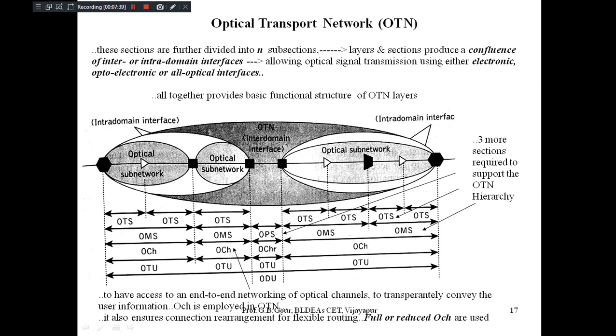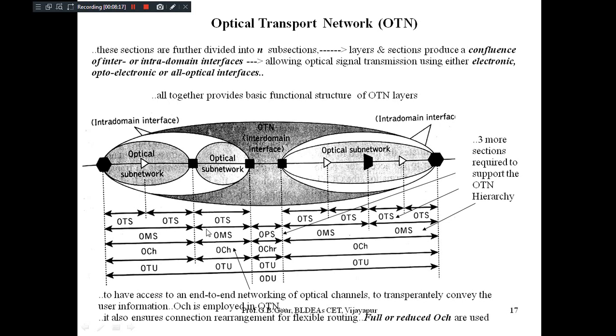Okay, try to understand here. Only OCH means it is a full OCH. OCHR means it is a reduced OCH. Full OCH means it supports both the transparent conveying of the user information along with ensuring connection rearrangement for flexible routing. Whereas OCHR may support either one of them, reduced functionality, or maybe even less than that. Okay, that is the meaning of full or reduced OCH, which are used in the OTN network here.